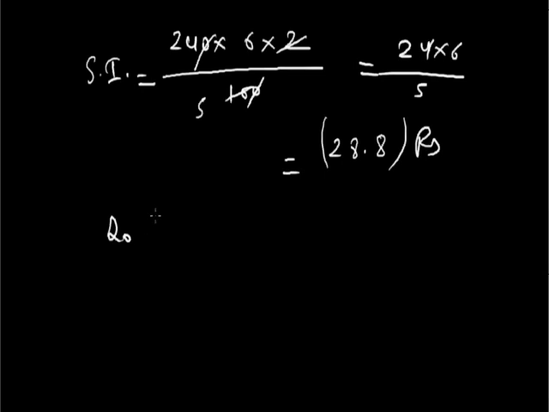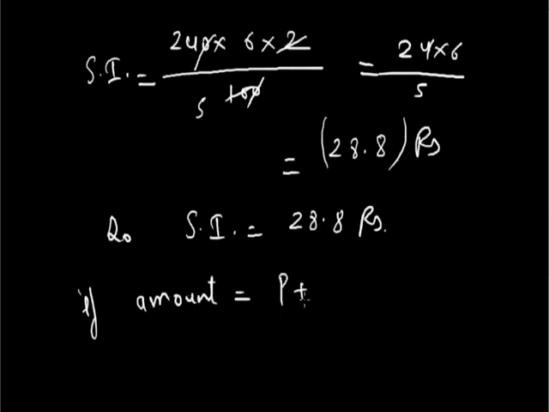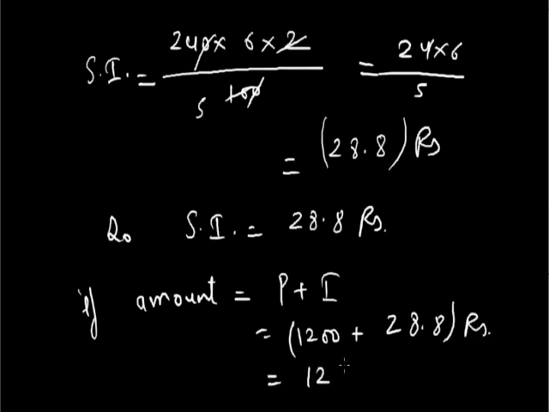So simple interest on a sum of rupees 1200 at 6% per annum for 146 days is equal to 28.8 rupees. If the amount is also asked in the question, then amount is equal to principal plus interest, and our principal is rupees 1200 and interest we have calculated as 28.8 rupees. This is equal to 1228.8 rupees. This much amount, or the total money, the borrower has to pay back to the lender.